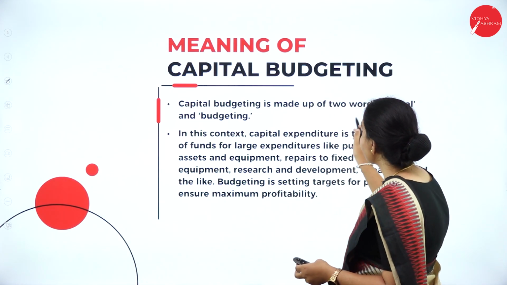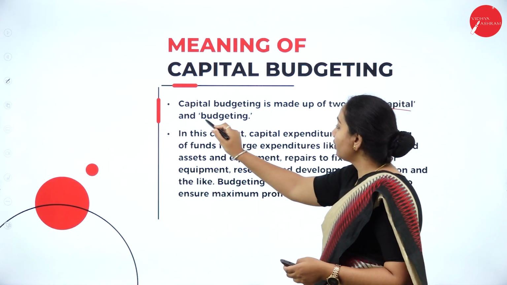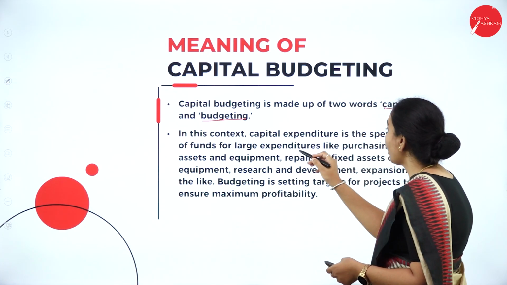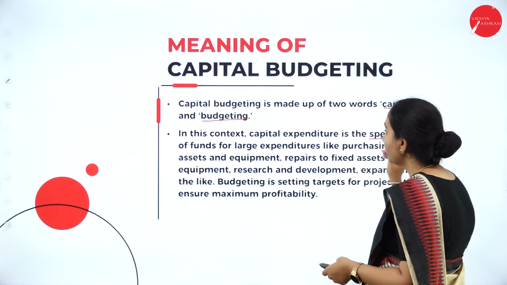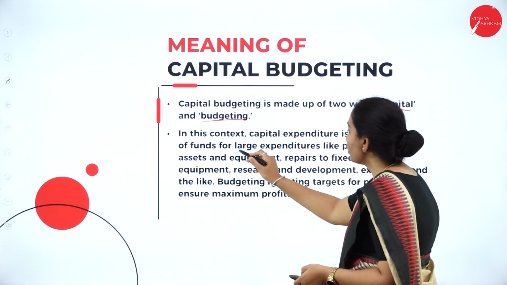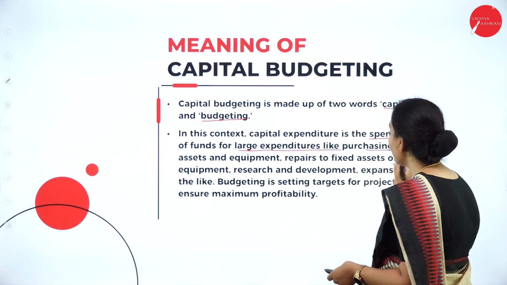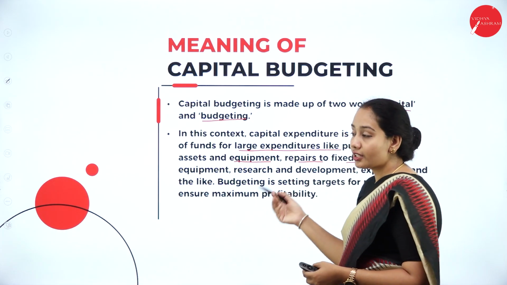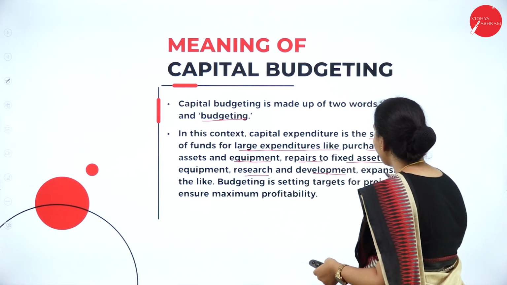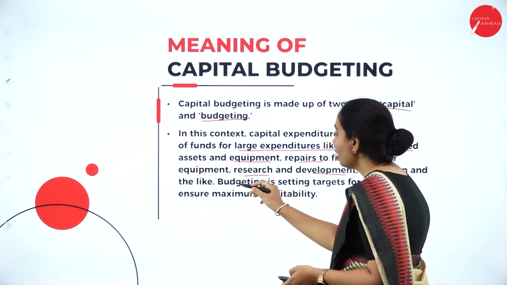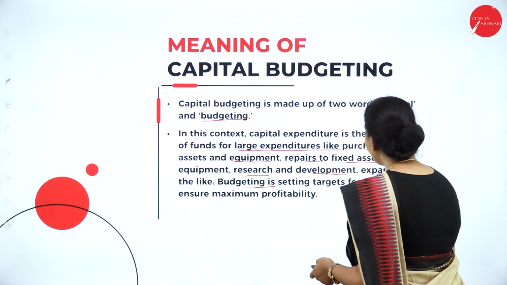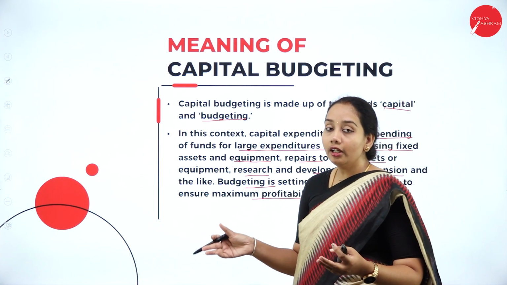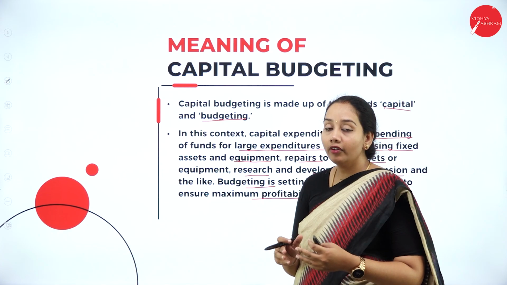So capital budgeting is made up of two words, that is called capital and budgeting. In this context, capital budgeting or capital expenditure is a spending of funds for large expenditures like purchasing fixed assets, equipment, repairs, research, development, expansion, etc. Budgeting is setting the target for projects to ensure maximum profitability. So together, we can understand it.